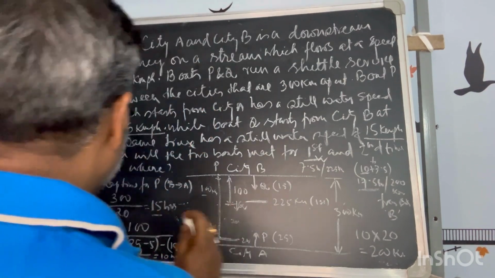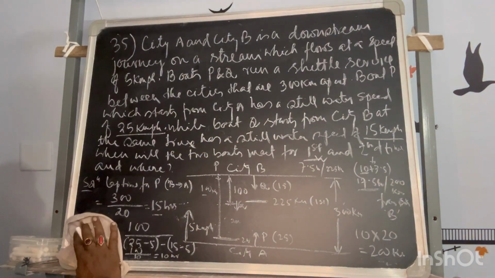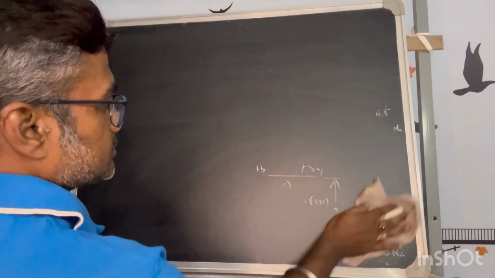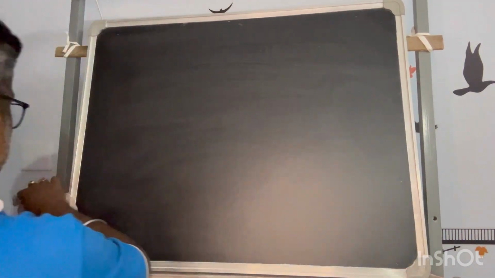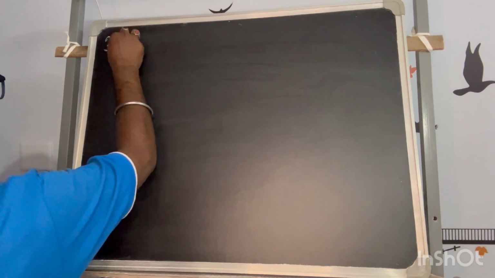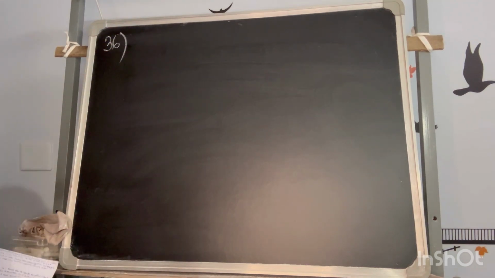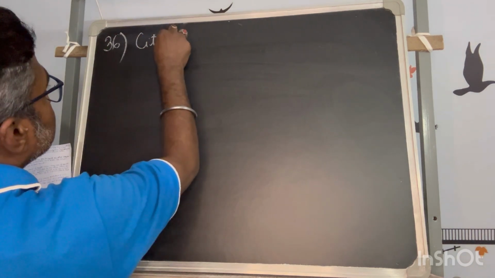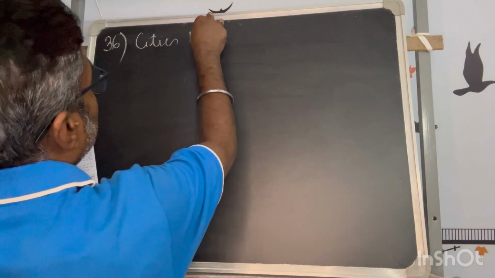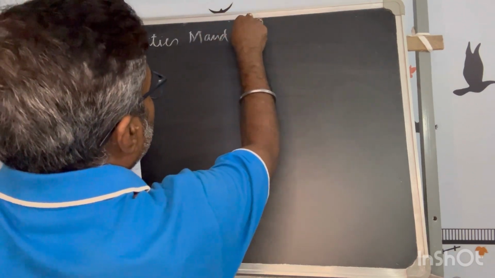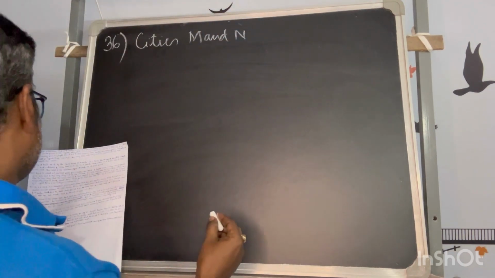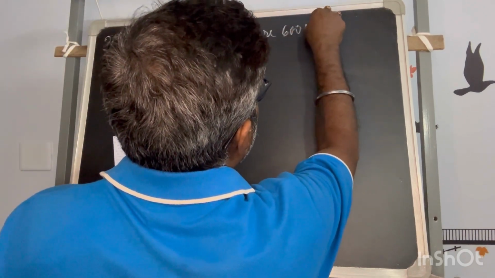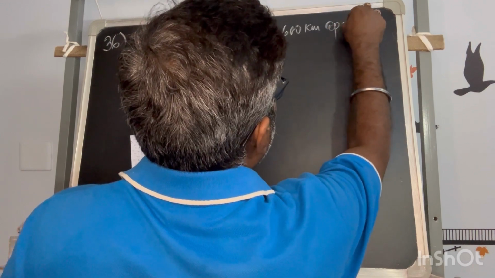Okay. So now I'll move into problem number 36. Cities M and N are 600 kilometer apart.